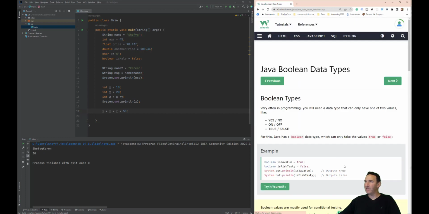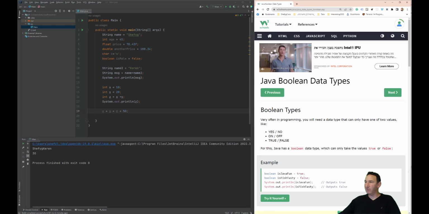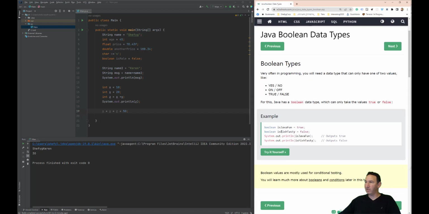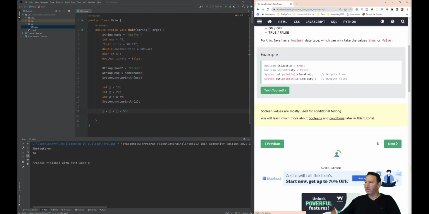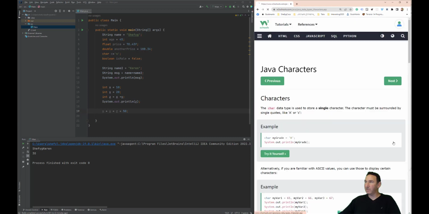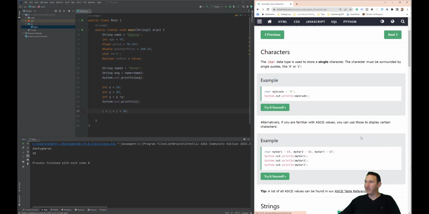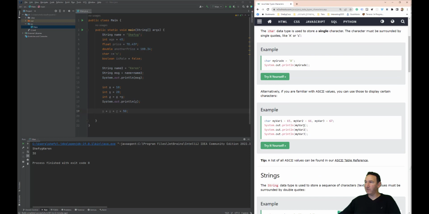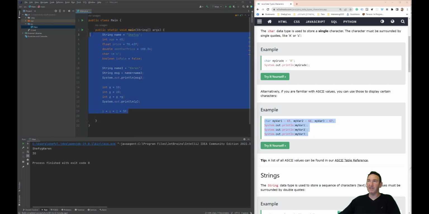Let's move on. Boolean type, so yes, no, on, off, true, false. And we're going pretty fast. Characters. This is interesting, so let's have a look. A character can actually be used as a number. I'll just copy it here and run it.